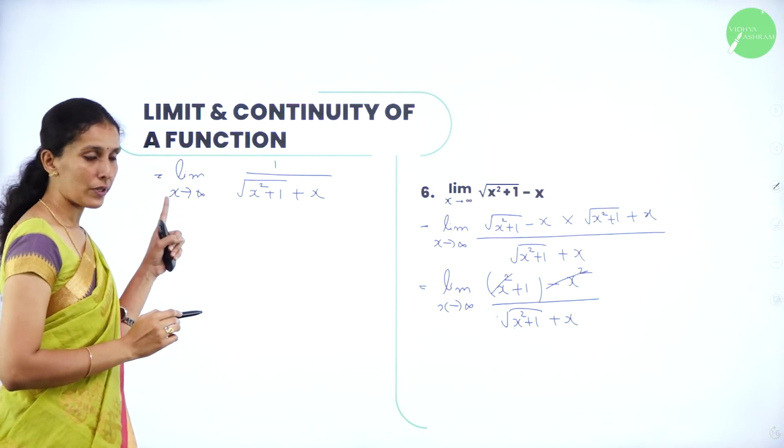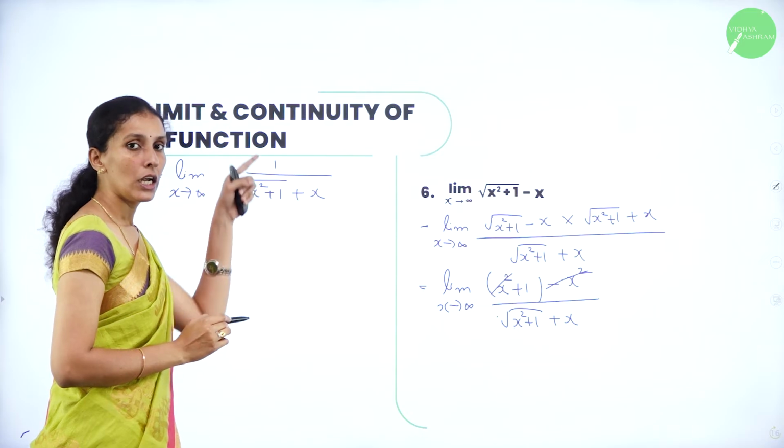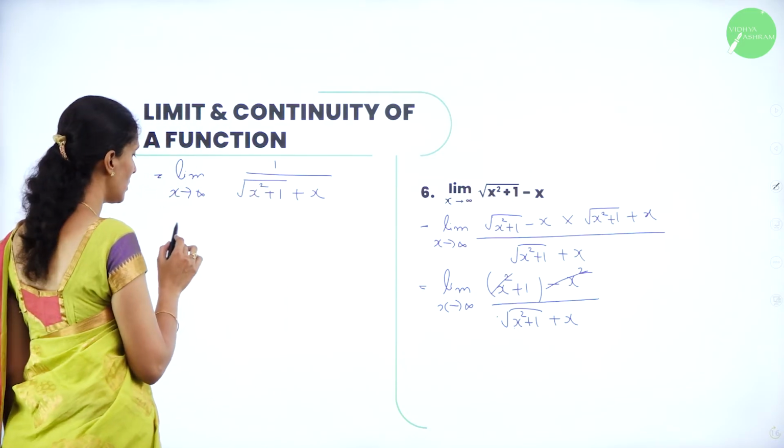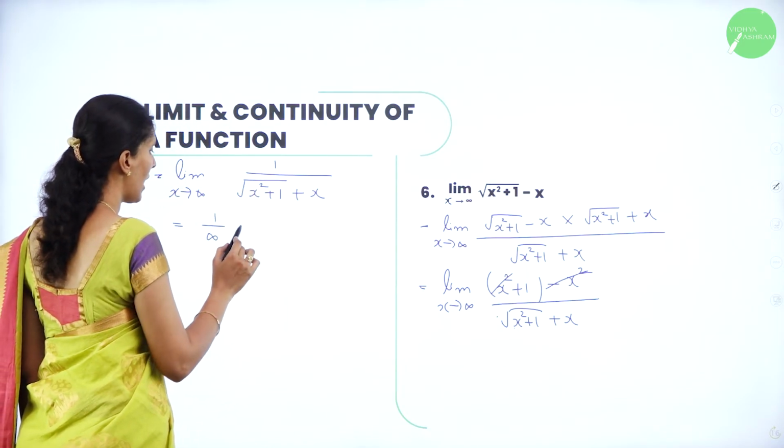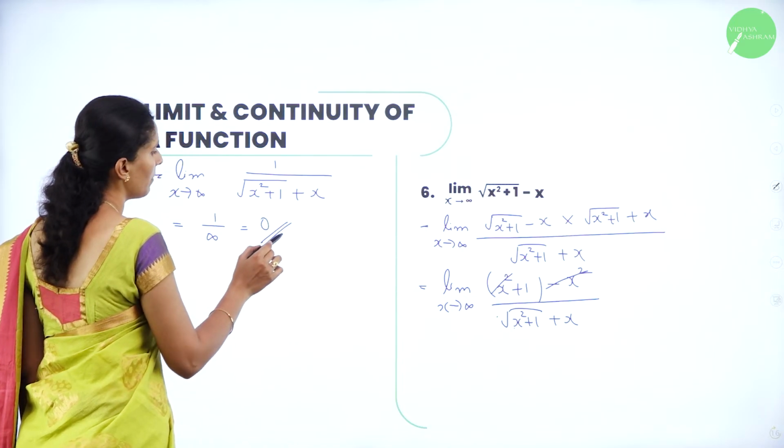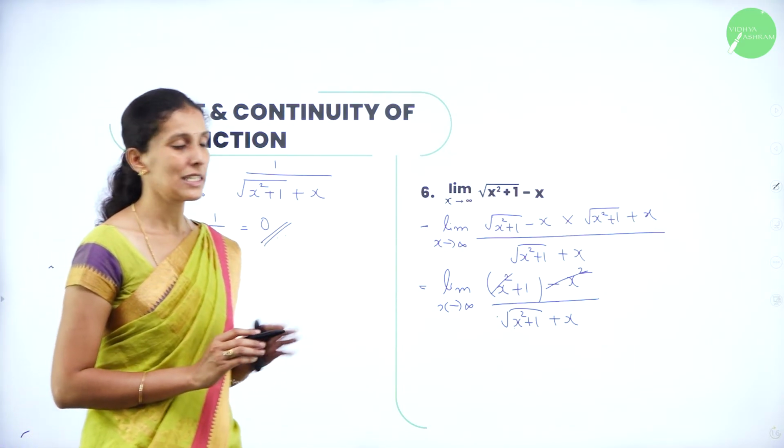Now if you substitute x tends to infinity here, it is of the form 1 by infinity. So 1 by infinity value is 0. So the limit of the given function is 0.